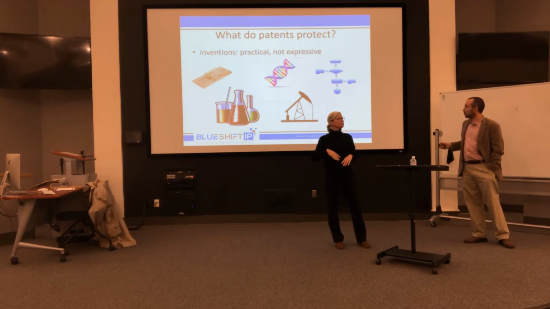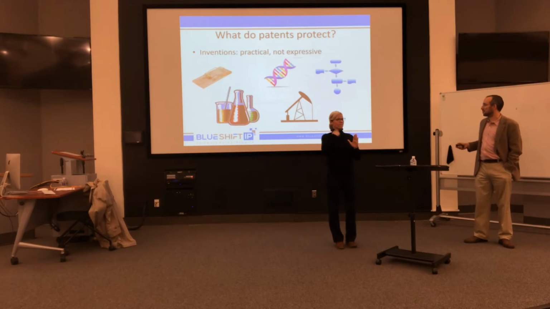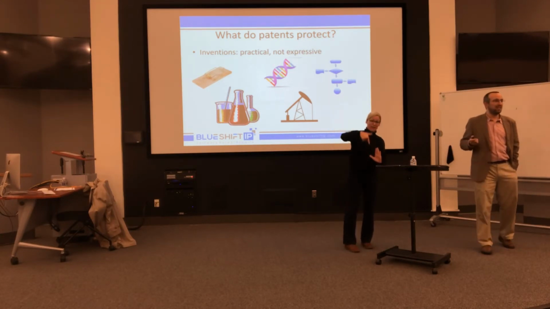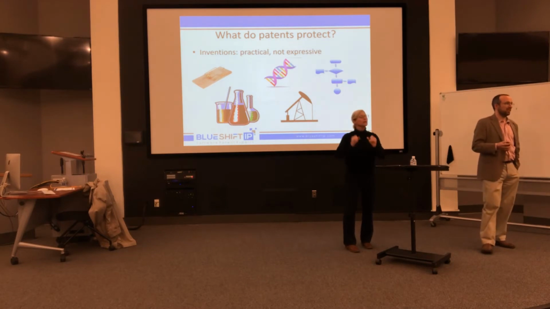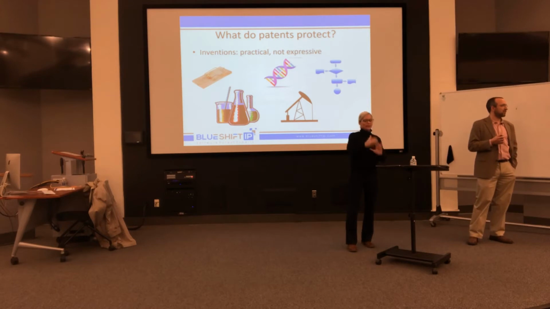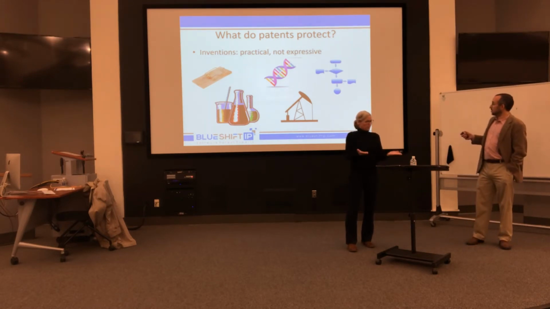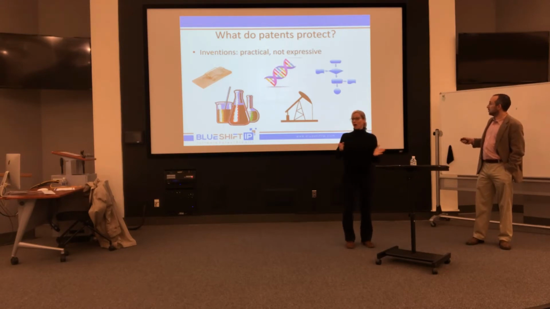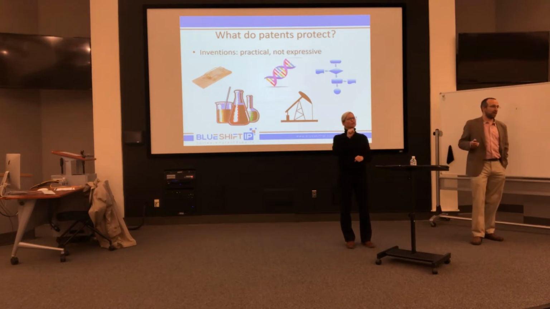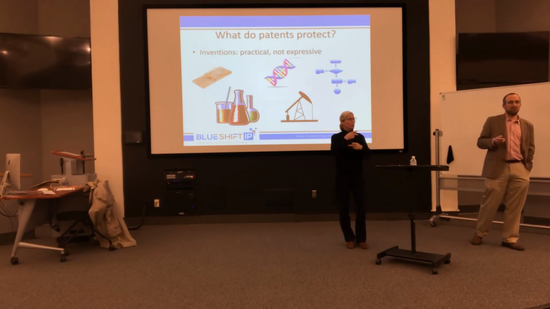What people don't often know about are patents on processes. This is supposed to show an oil rig. Throughout most of patent history, processes were industrial in nature, like for extracting oil or manufacturing physical products. These days, and this is where I spend most of my time, you can get patents on software. And software you can think of as something like a process or a product or a mixture of the two.